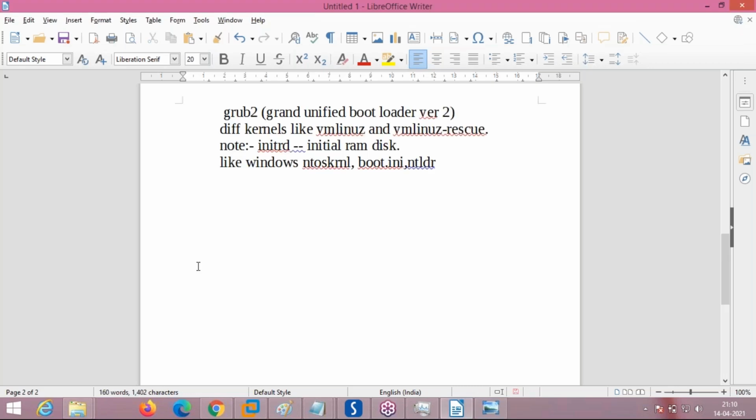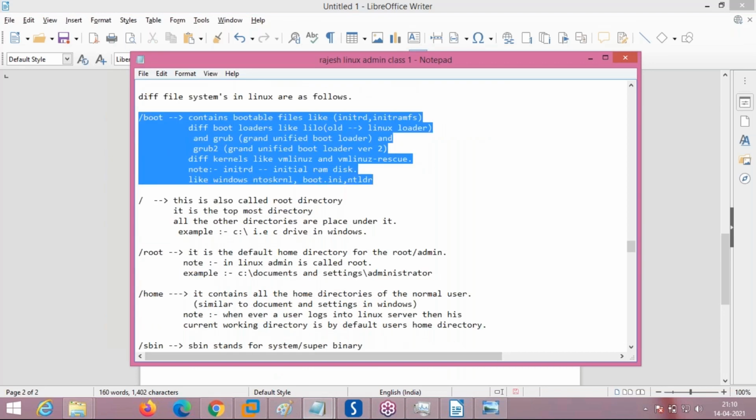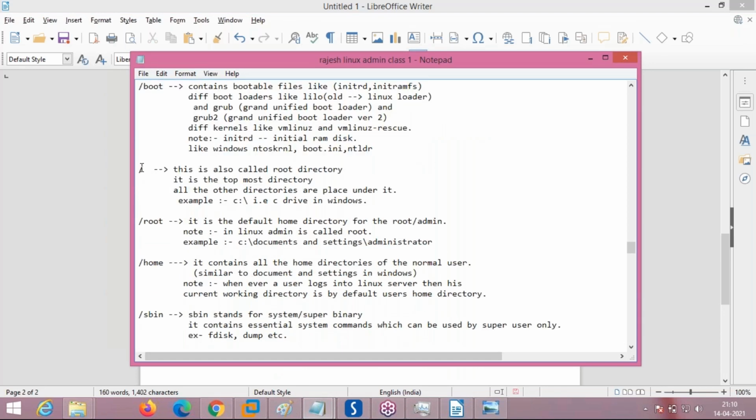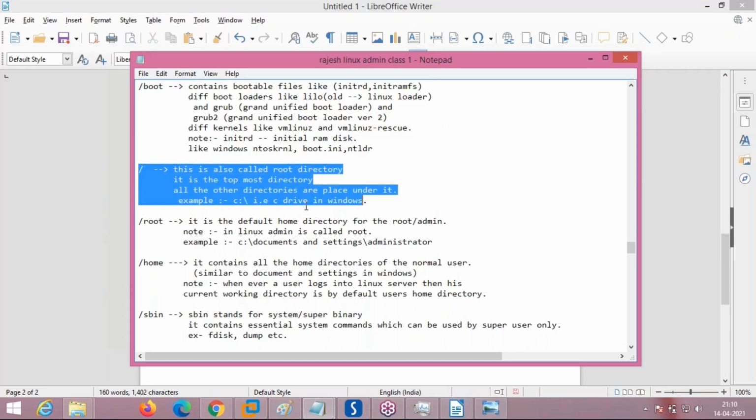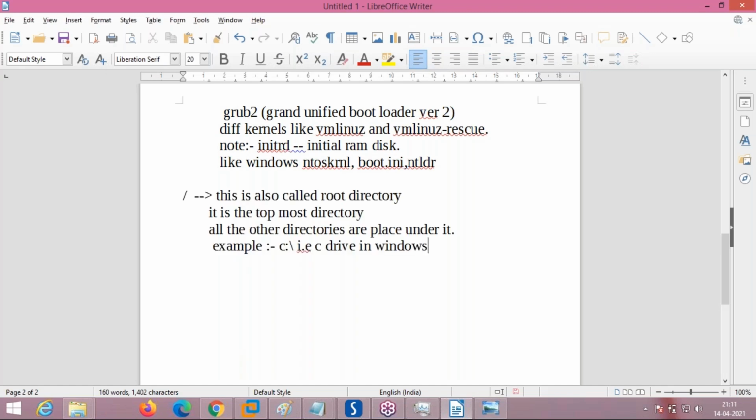So now this is the purpose of the boot directory. Now we will go to the second directory available. This is the root directory. See here, next we are going to /root. Paste it. I placed it. This is the data. Though it is written as /, this is the node from which all the directories are rooted, which is also called root. It is called root, not a root directory.